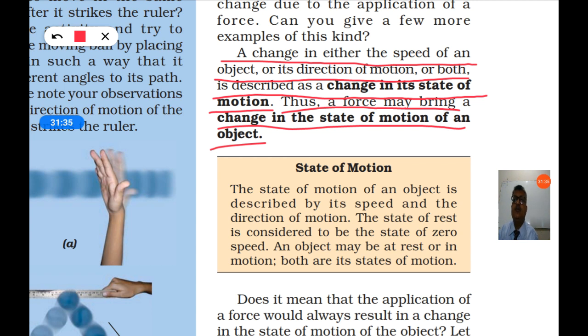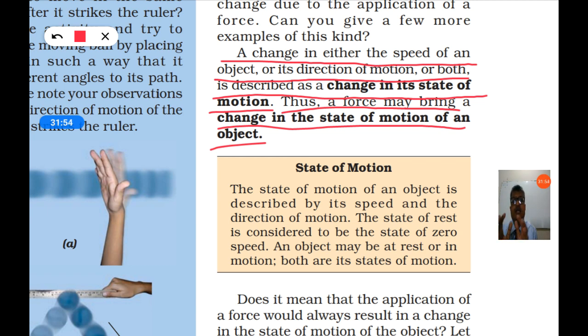The state of motion of an object is described by its speed and the direction of motion. If an object is moving in a particular direction, you can say that it is in a state of motion. The state of rest is considered to be the state of zero speed.